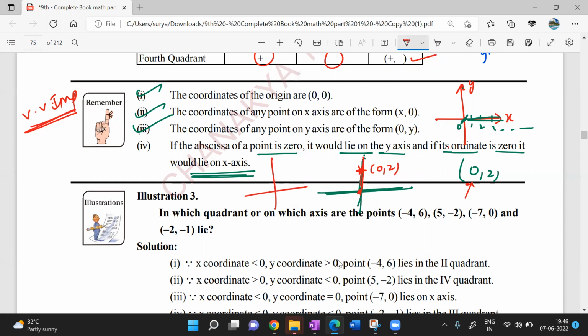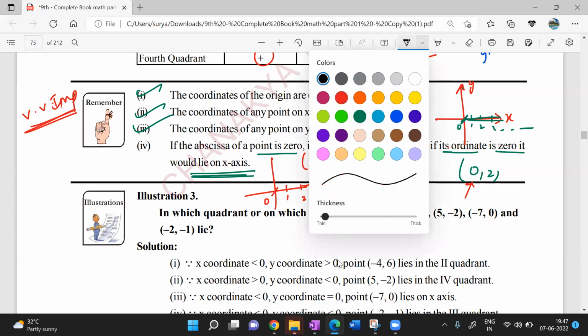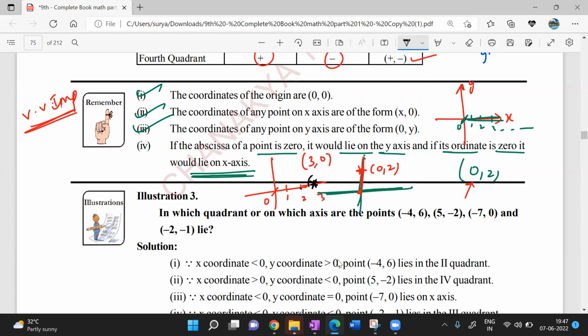Similarly, take one more example. If you take 3, 0, this is 0, 1, 2, 3. 3, 0 is this point here. Correct? Understood my point? If the ordinate is 0, that particular point would be lying on the x-axis. That is what he's trying to say there. Is there any difficulty, Babu? Is there any difficulty to understand? No, sir.